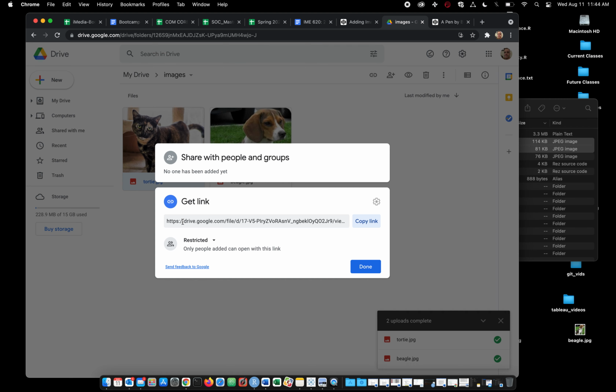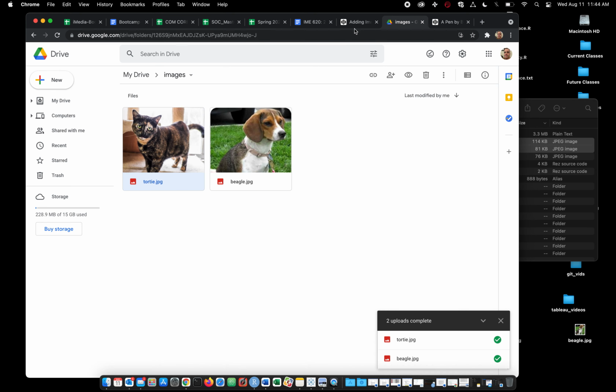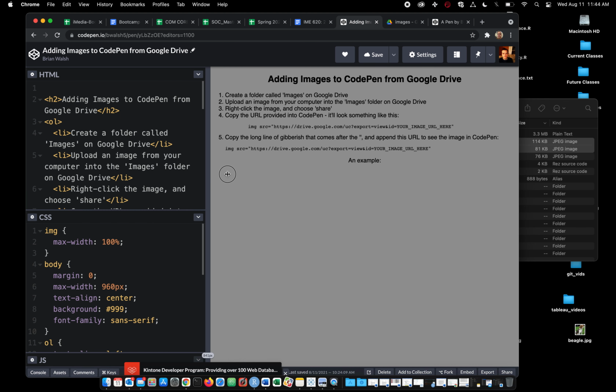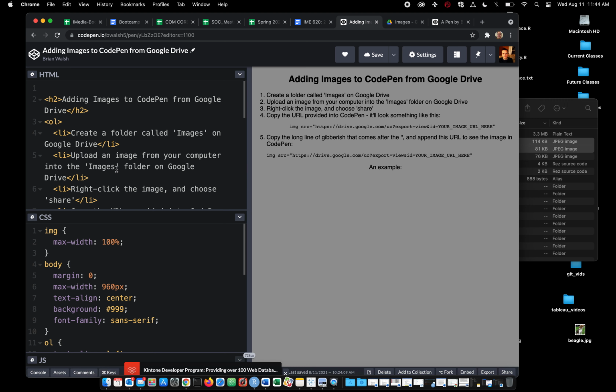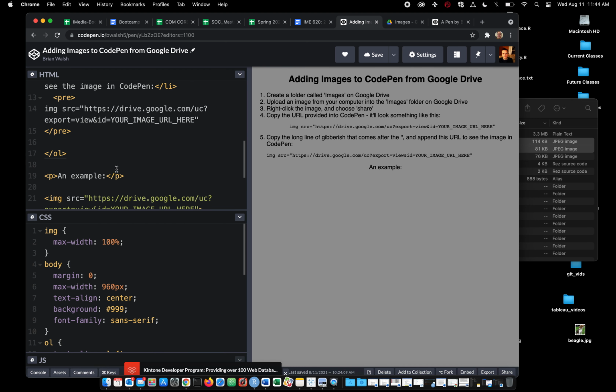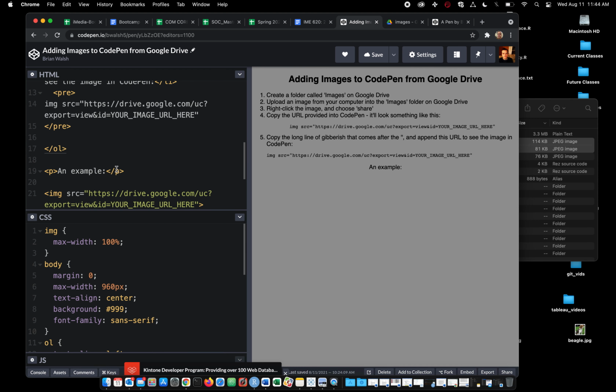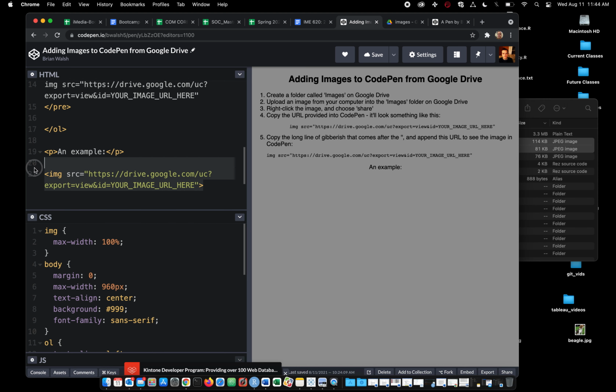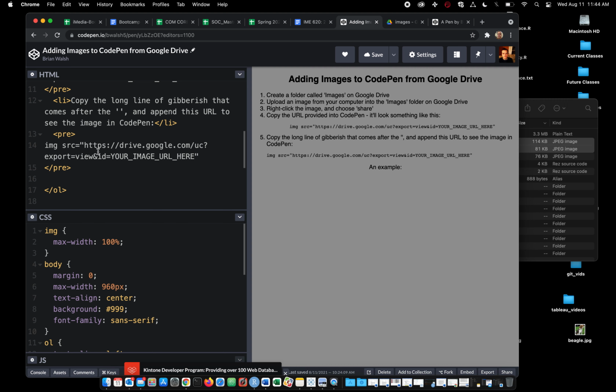We're going to get this link, but we're going to have to tweak it a little bit because this is set up to share, right? Not to embed. So I'm going to copy this link with the understanding that I'm going to have to change it. Let me show you what you change. I'm going to send everybody a link to this page that describes the process of getting these images on here. And what I'm looking for is this little snippet of code right here.